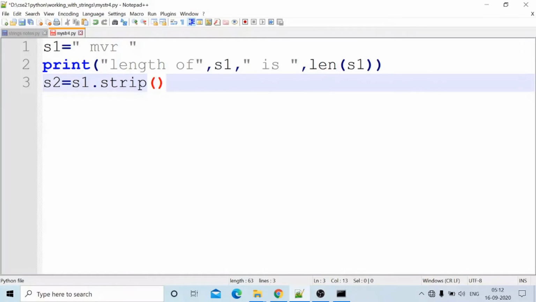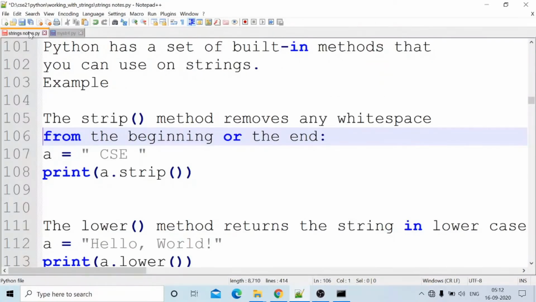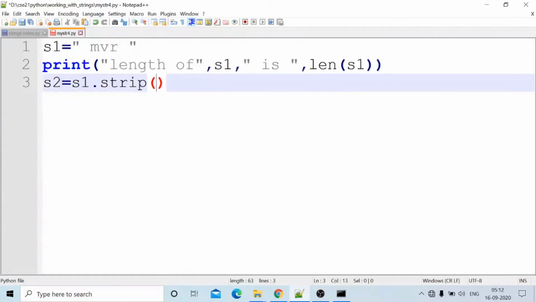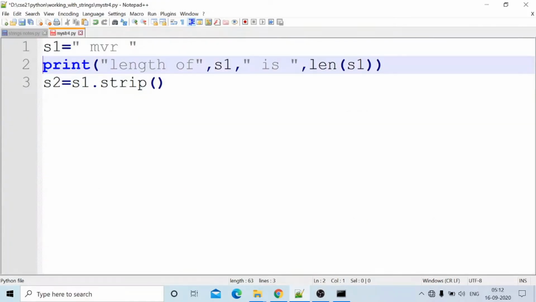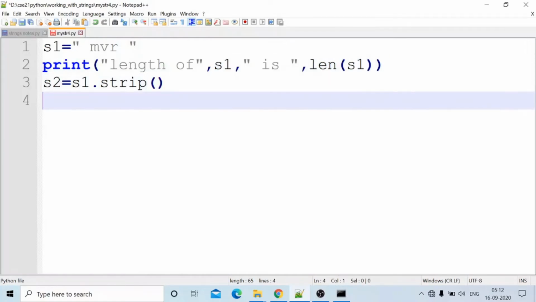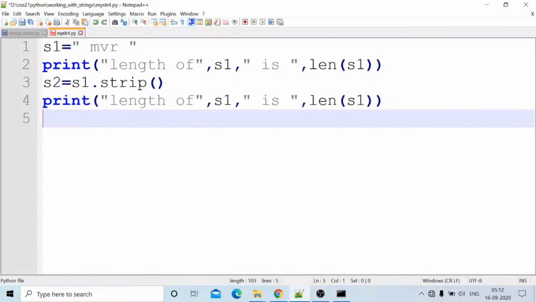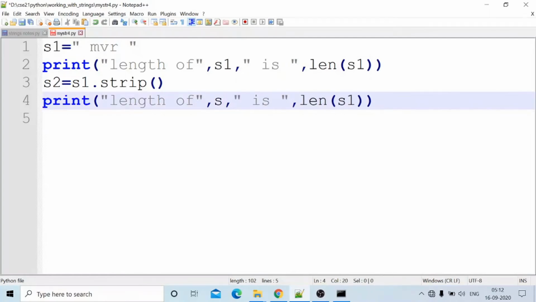Now I am printing the same statement. Using the strip method, I will remove the spaces. The new value is saved within the variable s2. Write the same print statement for s2 also: length of s2 equals len of s2. Control S. Okay, run this program.